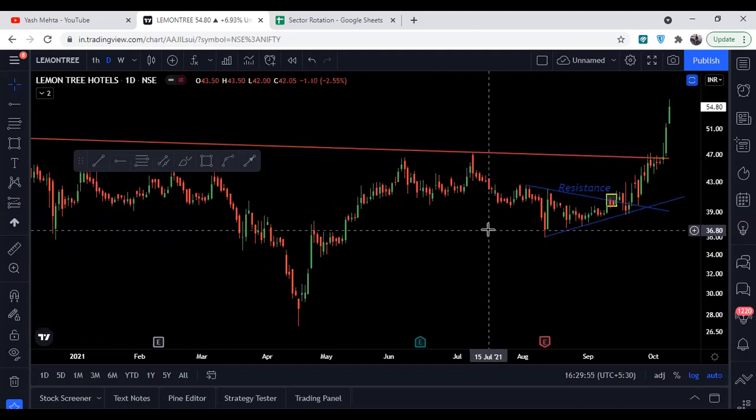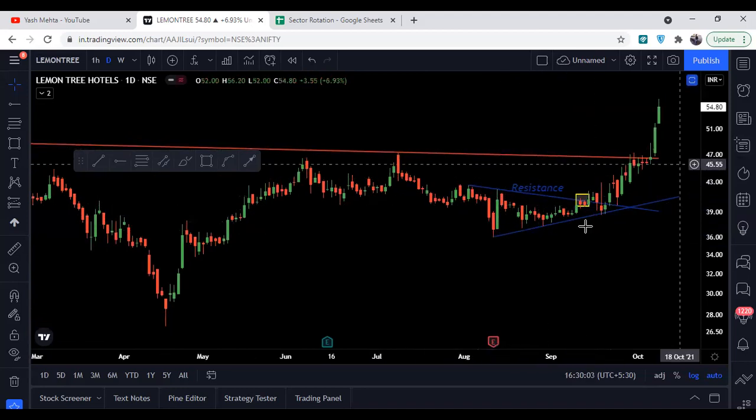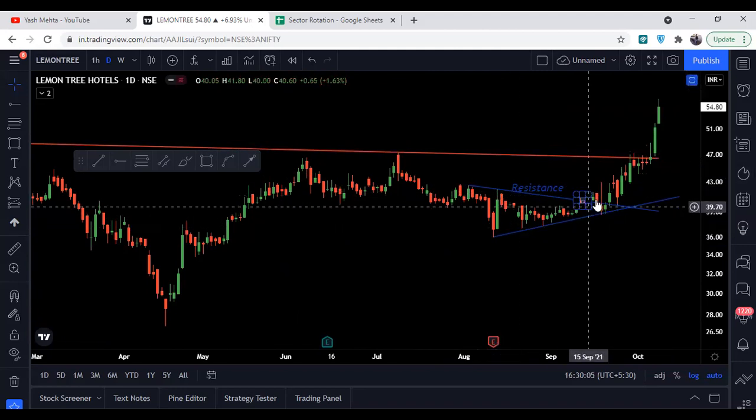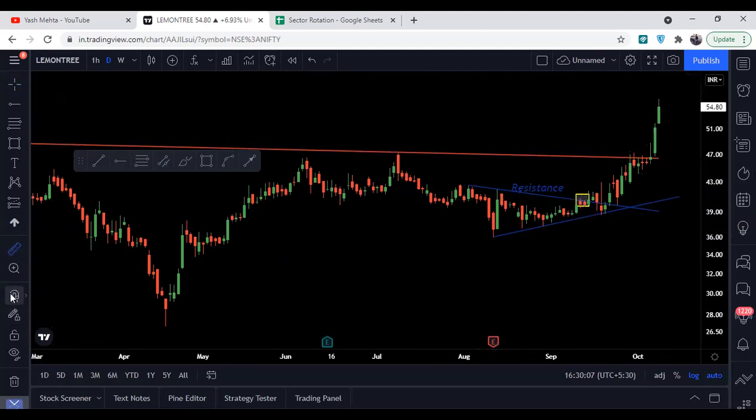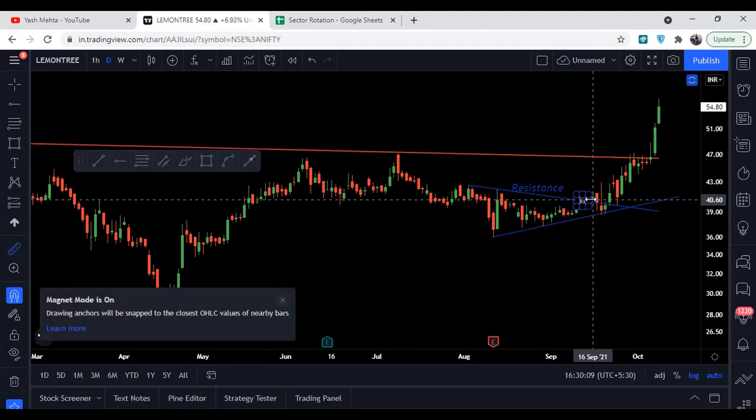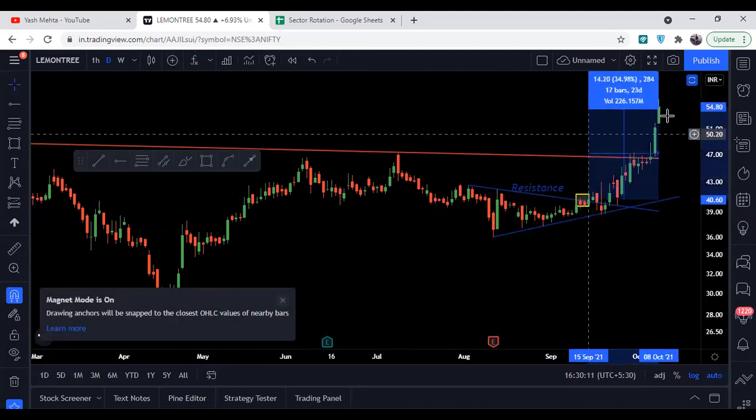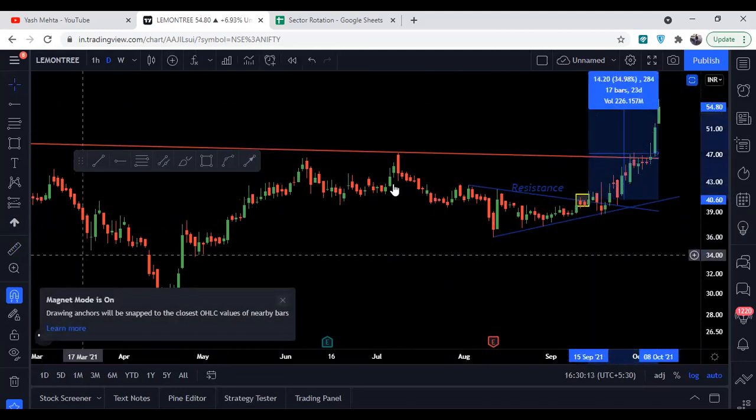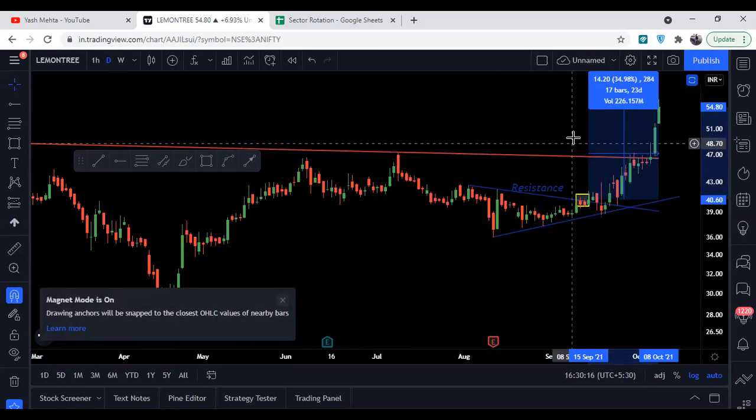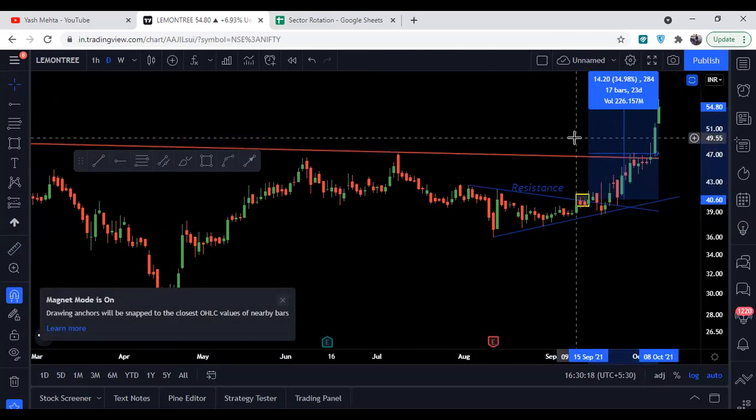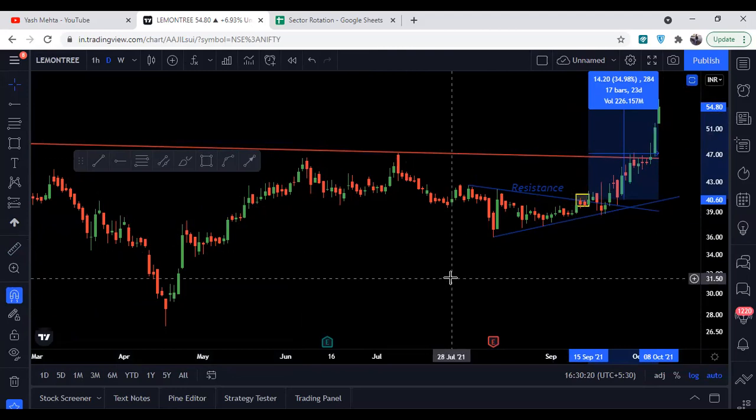This chart was shared, I guess, two weeks ago in the market analysis video. I am sharing all the charts where we can see a good up move. Like in Lemon Tree, if we see, it just took around 17 days to hit the target on the upside, and we have got a decent return of around 30% in the short term.